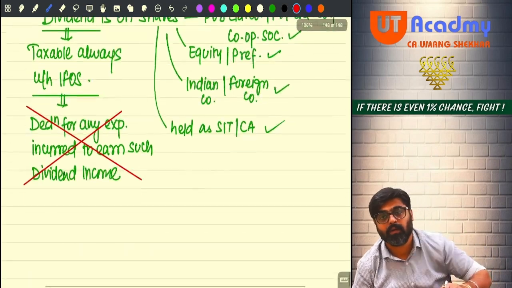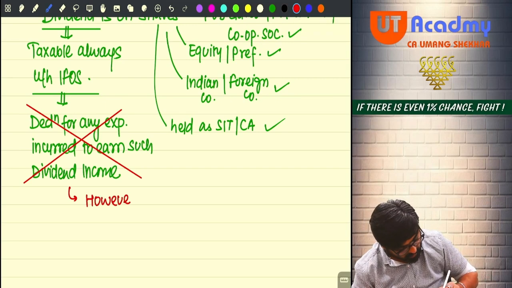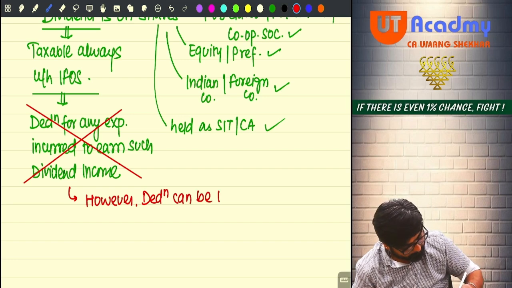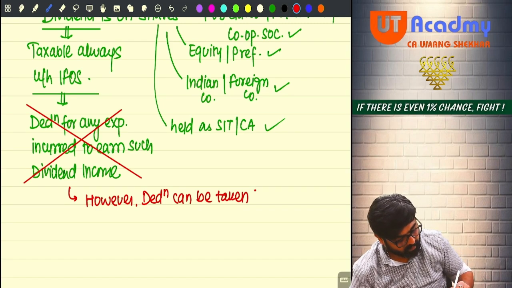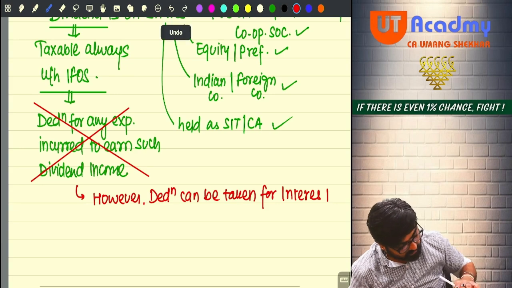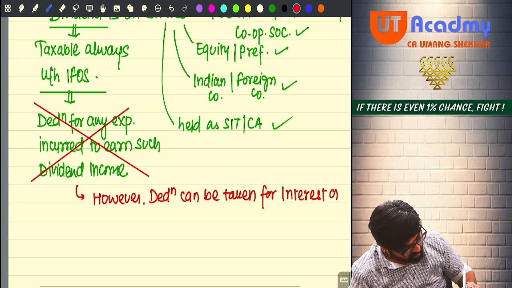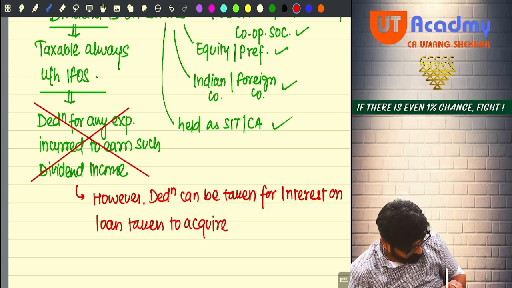But wait. However, deduction can be taken for interest on a loan which was taken to acquire what?